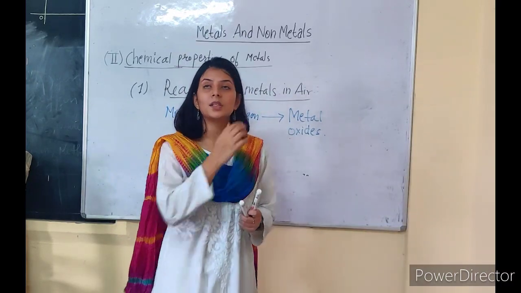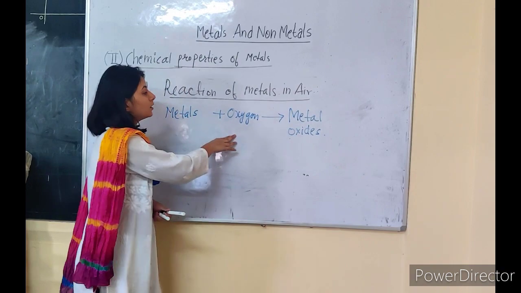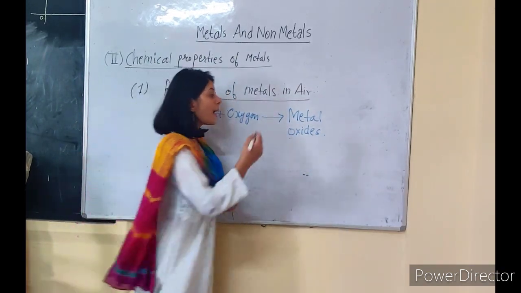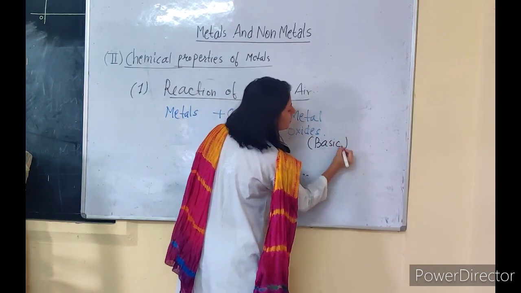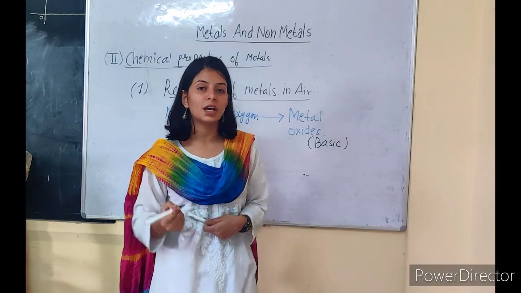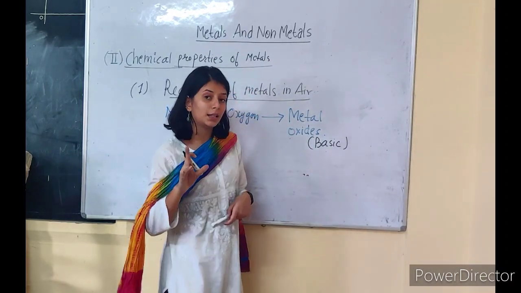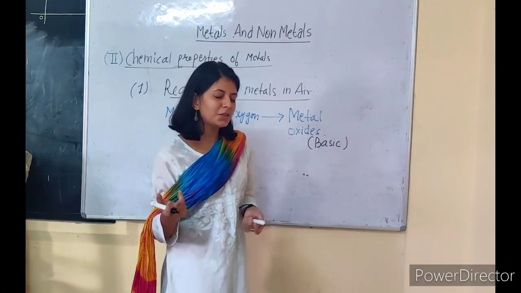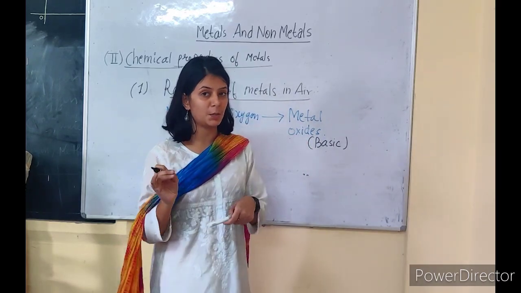Now in the acids, bases and salts chapter, we have seen that whenever metals react with oxygen, the metallic oxides we generally get are basic in nature. So in most of the cases, metal oxides will be basic in nature. But as I told you in the last class itself, chemistry is full of exceptions. So here also we will have some exceptions.